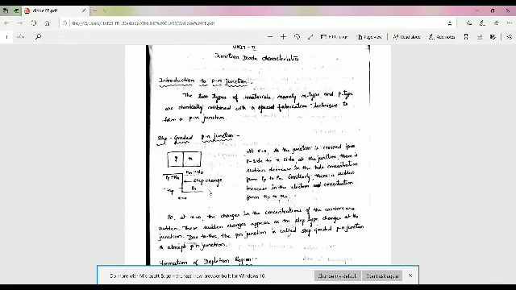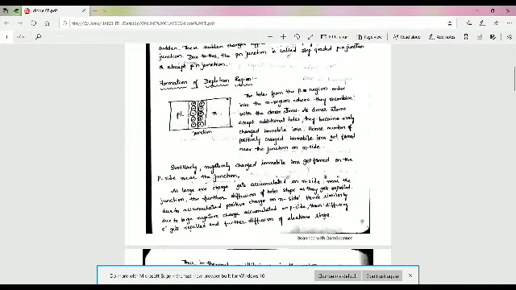This is very important. This is the depletion region. In a step graded PN junction, there exists a concentration gradient near the junction. This is the concentration gradient near the junction.